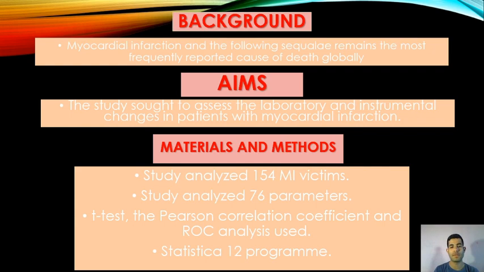Materials and methods: we studied 154 patients and evaluated more than 70 parameters. For this, we used the Student test, the Pearson correlation coefficient, and the ROC analysis to determine the cut point for the exact age at which males and females got myocardial infarction. For these purposes, we used the statistical program, version 12.